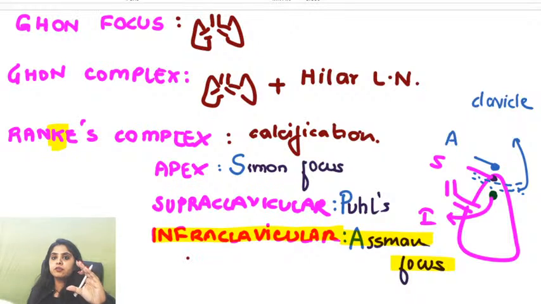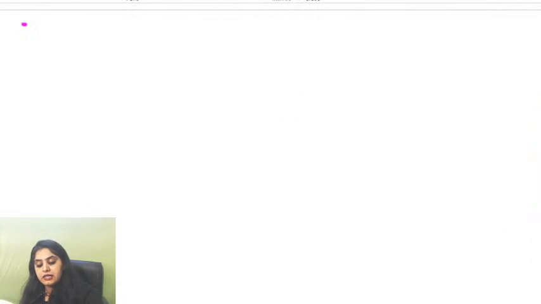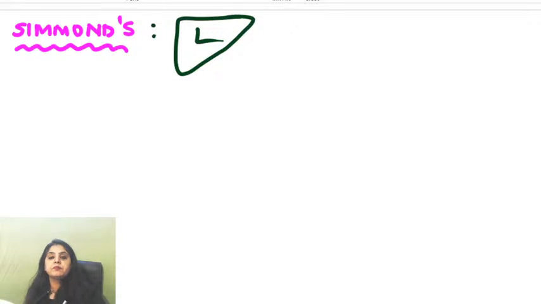So whenever you get confused in the lung, remember SPA. It is Simon, Pearl's, Assman. Very simple. Are we clear on this? But there's a twist in the story. Instead of Simon, if I end up writing Simon's focus, then what are we going to talk about? Simon's focus. Then this is TB occurring in the liver. Perfect. TB in the liver is Simon's.